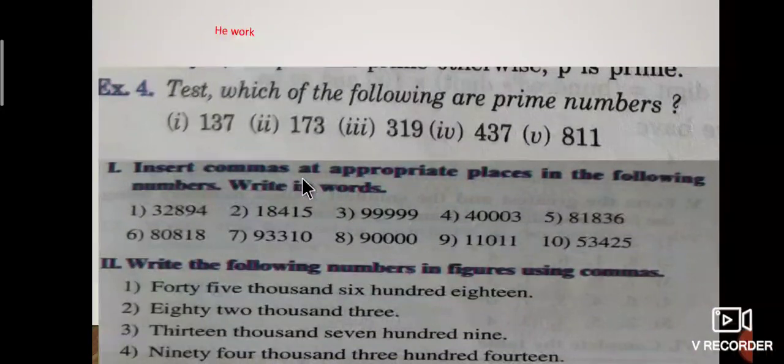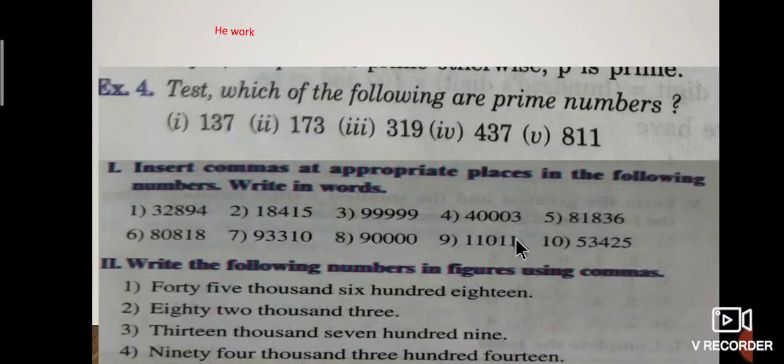And next one is, insert commas and approximate places in the following numbers and write in words. Okay, you have to write in words and then write the following numbers in figures using commas. 45,618, write the following numbers. This is the homework today. All of you answer and send in the group.